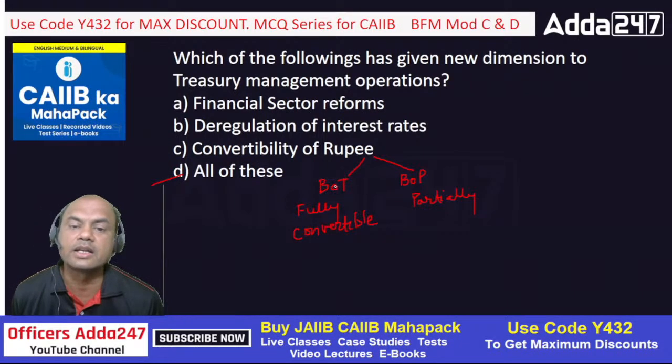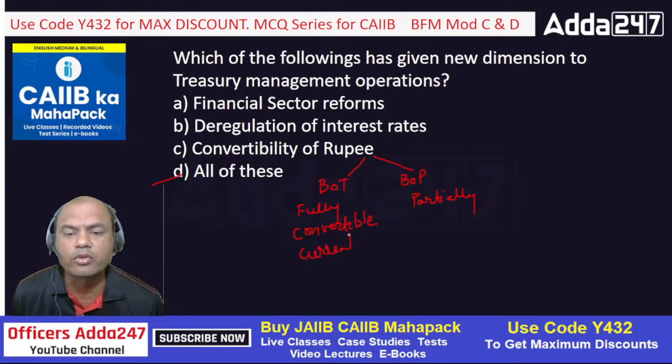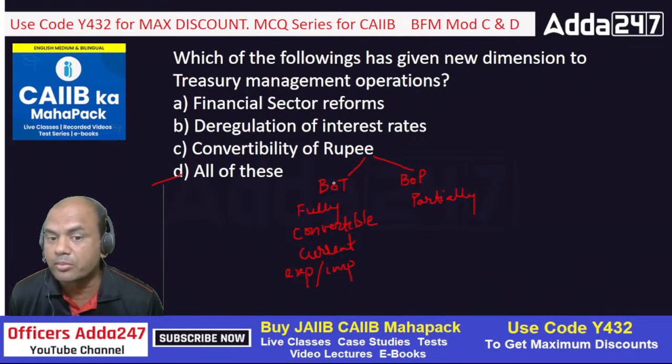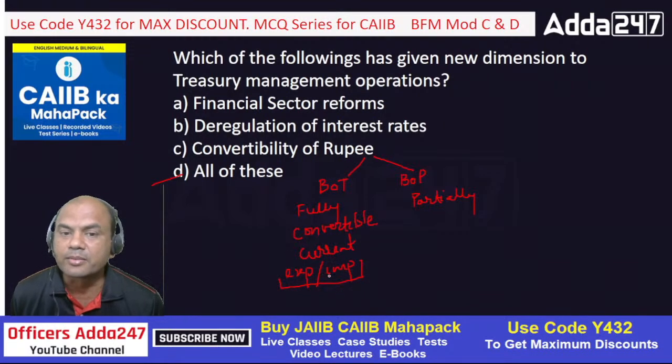BOT relates to what? It relates always to the current account. Always remember this basic rule. Current account. What is BOT? Balance of trade. What is balance of payment? See here, whatever I do, export or import, that is covered under BOT. Now one important part to remember, whatever is the net of this export or import, whatever remains, if I have more exports than imports, then something will remain with me. So that will ultimately move to BOP. Ultimately remember, this is the main account.